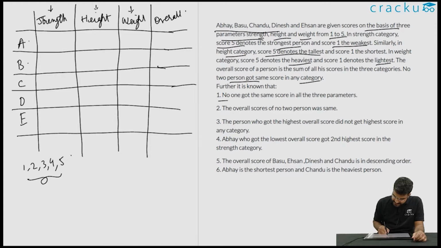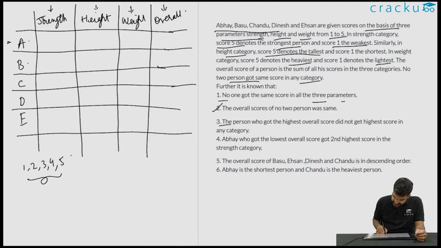Similarly, no one got the same score in all three parameters. That is, none of the individuals got the same score in strength, weight and height. There can be a repeat of a score in at most 2 parameters, but the scores in all three parameters are not the same. It is also given that the overall scores of no two persons are the same. That is, the overall scores are again unique.